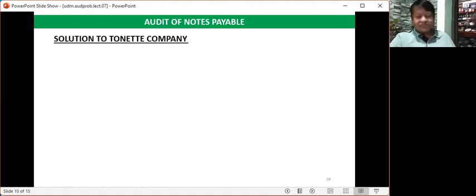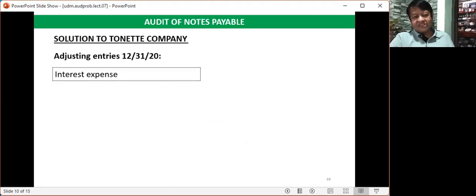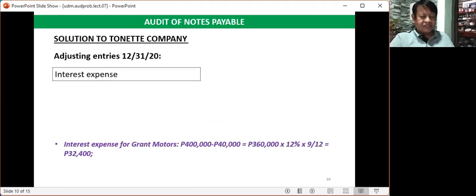So let's continue. This is now the solution to Tonet Company. So the first adjusting entry is a debit to interest expense. Here is the computation. The amount of truck purchased by Tonet is 400,000 pesos. And there is a down payment of 40,000 pesos. Therefore, the amount of promissory note is 360,000 pesos, which is now the basis in the computation of interest.